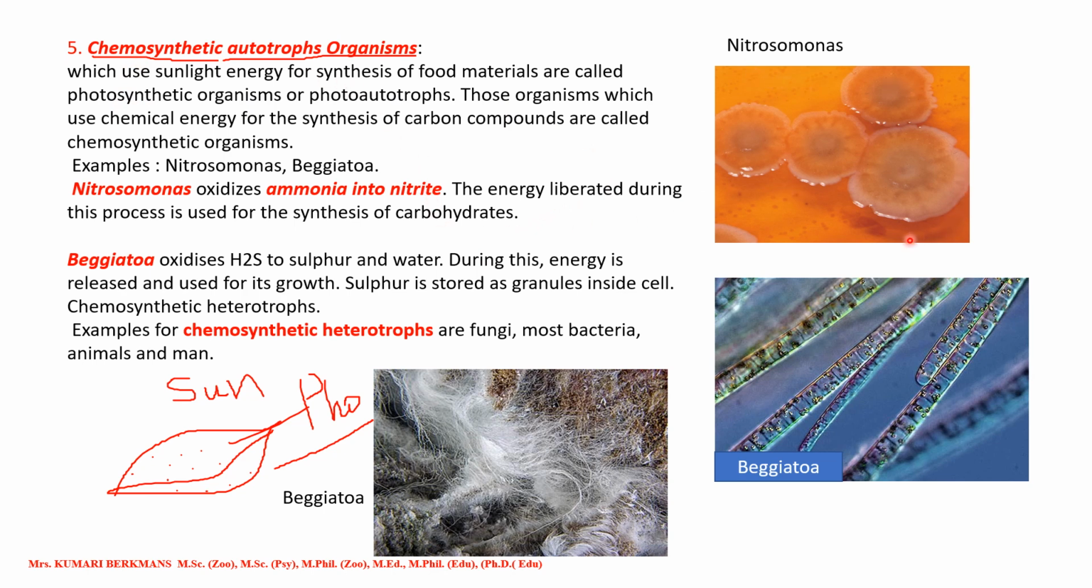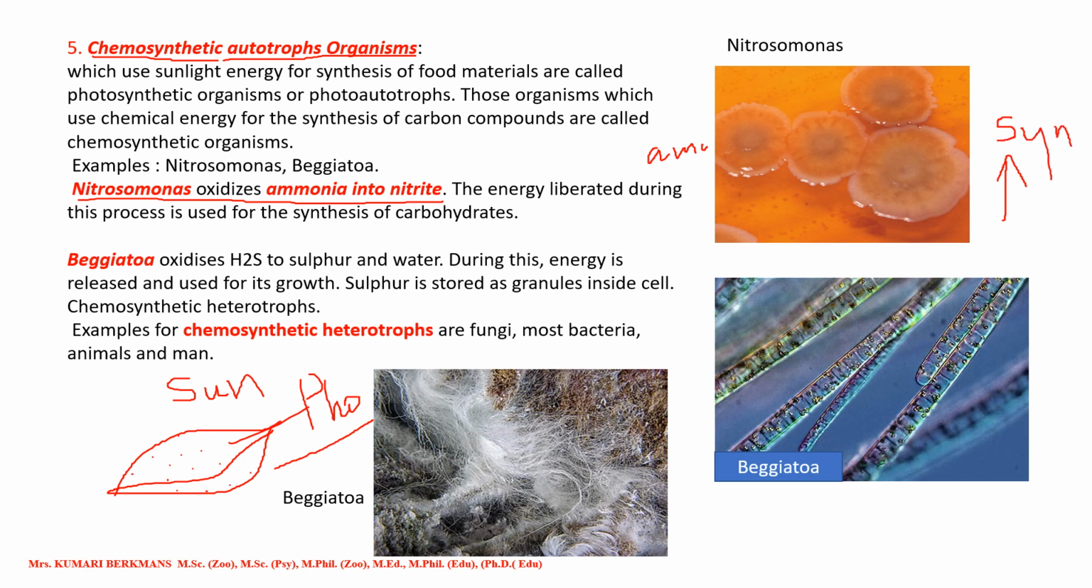It is Nitrosomonas. This is a single cell organism. Nitrosomonas oxidizes ammonia into nitrite, you can see here. At that time, some energy will be released or liberated during this process. So they use that energy to synthesize carbohydrate.